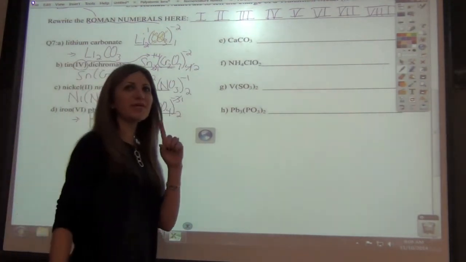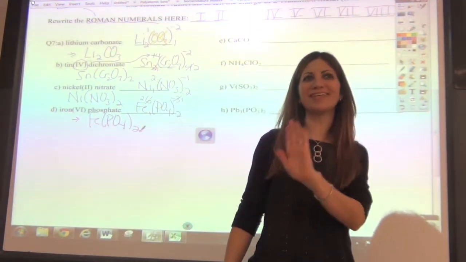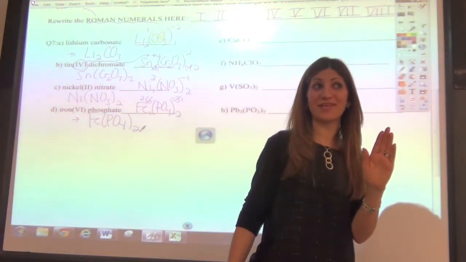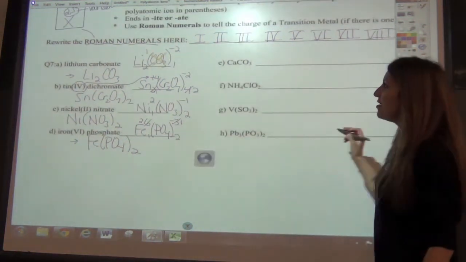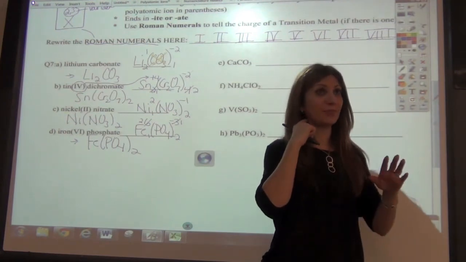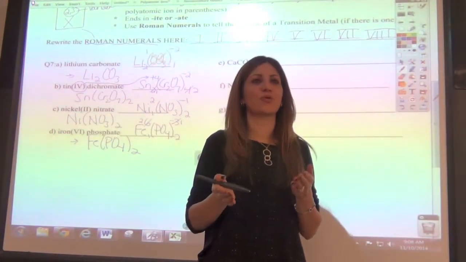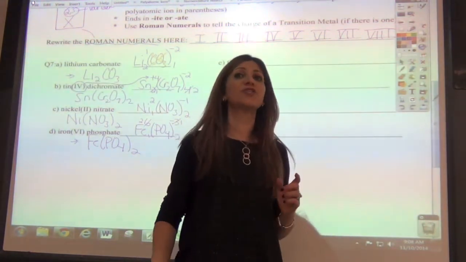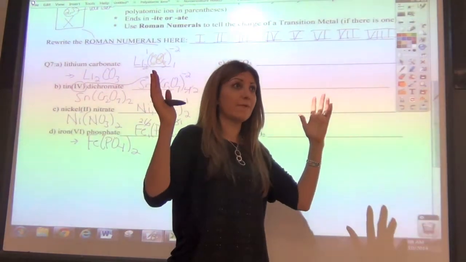Okay, let's try to go the other way now. The other way could be easier, but it could be harder. Half of it is the easiest way to name, and the other half is the hardest way to name. So let me show you what I'm talking about. If your metal has a fixed charge, you just name it. For example, sodium chloride is NaCl. Na has a fixed charge, it's sodium chloride. MgCl2 is not magnesium dichloride, it's just magnesium chloride, and you're done.